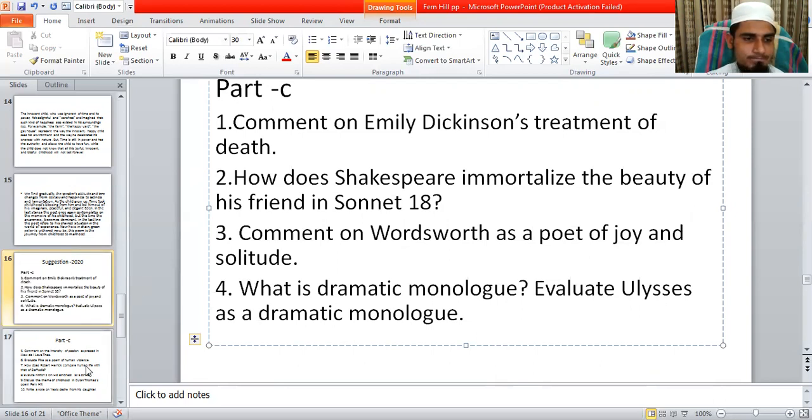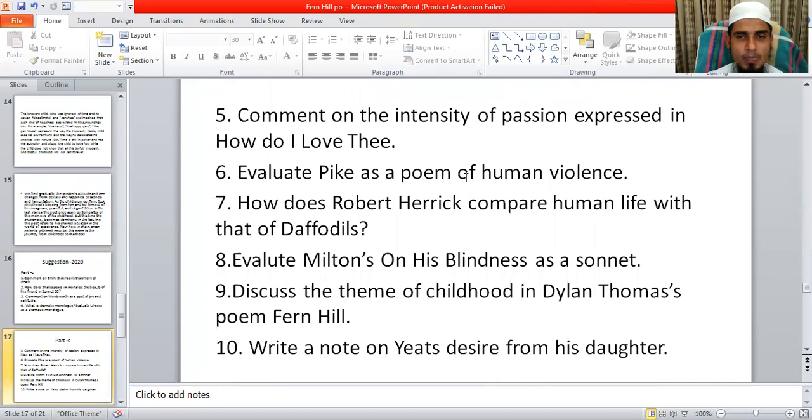And then here are some more questions. Number 5: comment on the intensity of passion expressed in How Do I Love Thee? How Do I Love Thee is a famous poem by Elizabeth Barrett Browning, and this question is very important. Comment on the intensity of passion, how the poet expressed it here. And then, evaluate Pike as a poem of human violence and horror, maybe. There is another question from here, animal imagery, which I didn't mention here. This is very important.